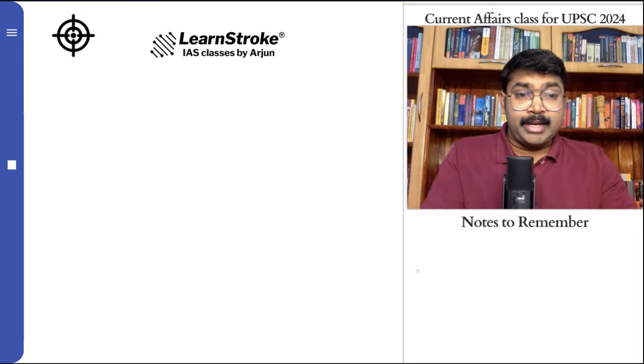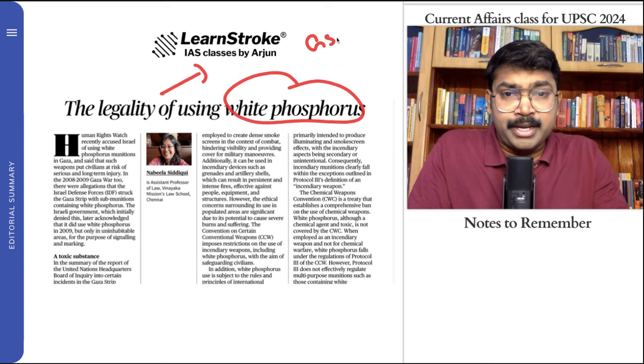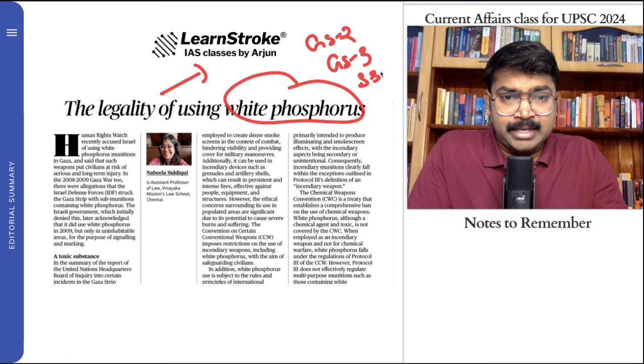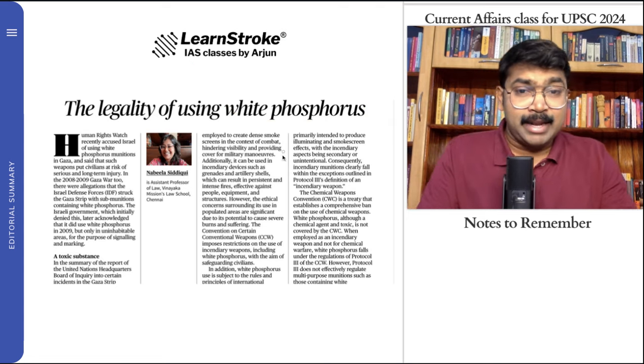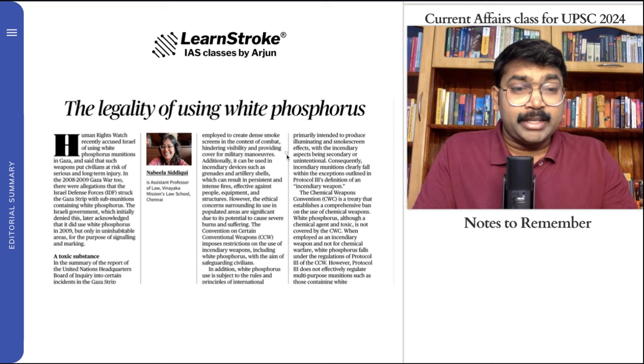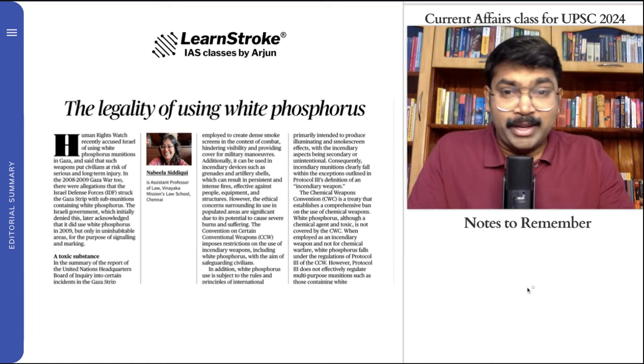Okay, let's quickly move on to one more important article, very important: the legality of using white phosphorus. Very important from GS paper 2 and GS paper 3 perspectives. Again science and technology, and again GS paper 2 health, international relations, health, and even science and technology. What are the technological aspects for that in international relationships? So again, I'll tell you the summary and the story very quickly.